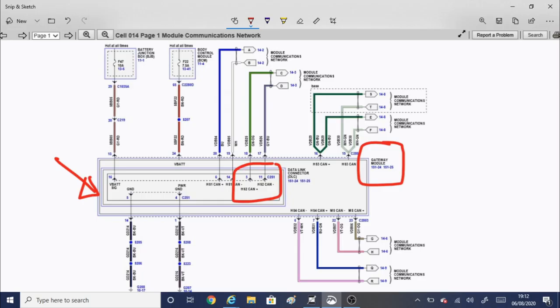And here we can see we've got the CAN high and CAN low continued on the next page. So what I'm going to do, I'm going to pull the next page up, follow it along and keep following it until I can see these three particular modules. As I said, these are the ones I'm going to identify and address first basically, and see how we go from there.